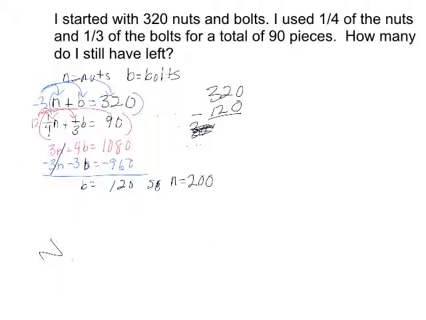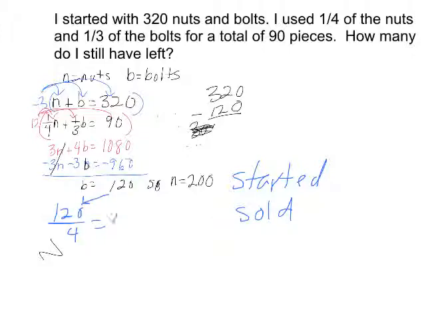All right. Next is what we started with. Now we need to figure out what we sold. We sold a quarter of the nuts. So that would be 120 divided by 4 equals 30. So we sold 30. That means we did not sell 120 minus 30, which would be 90.